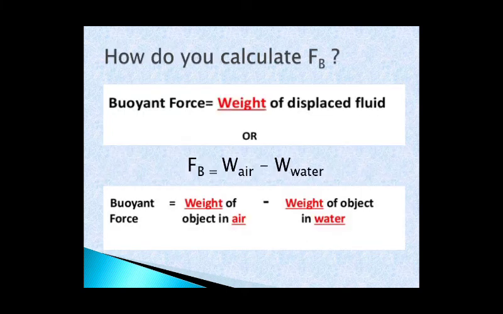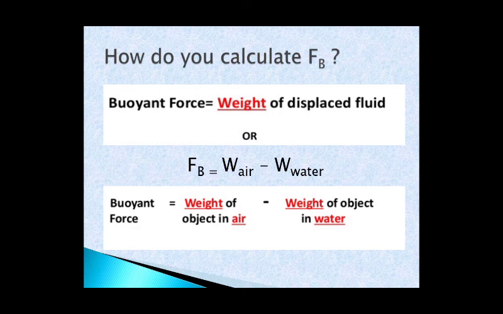Next we have, how do we calculate buoyant force? This buoyant force is equal to the weight of the displaced fluid. Whenever a body gets immersed in any fluid, or to make it simple, let us call it any liquid, what will happen? It displaces the liquid to take its space.